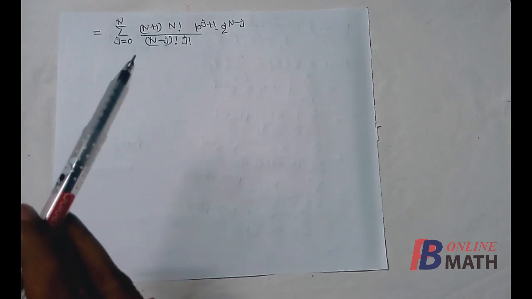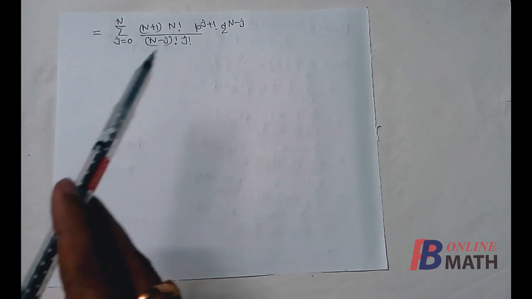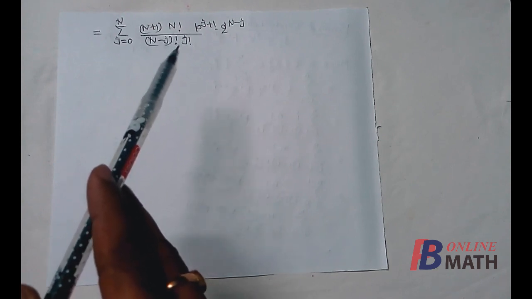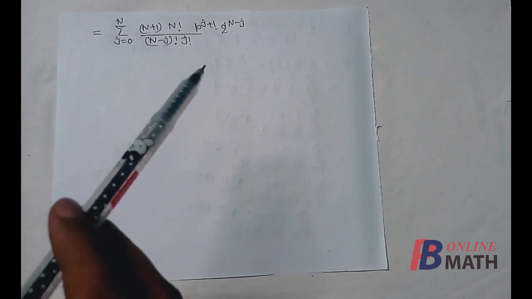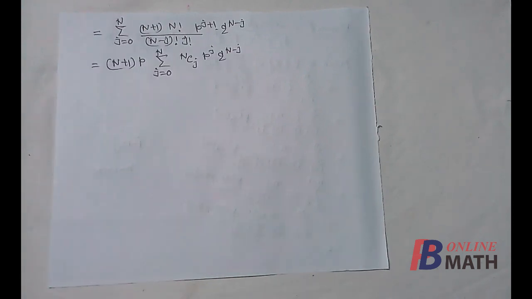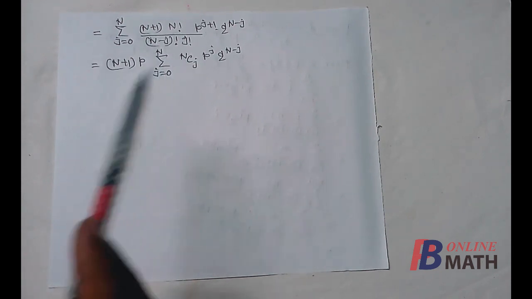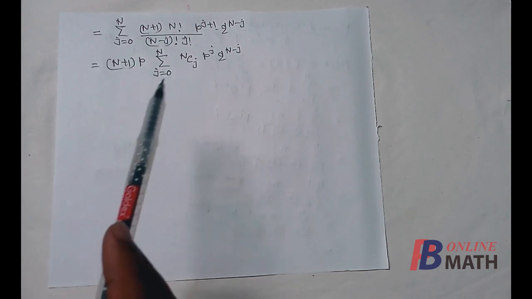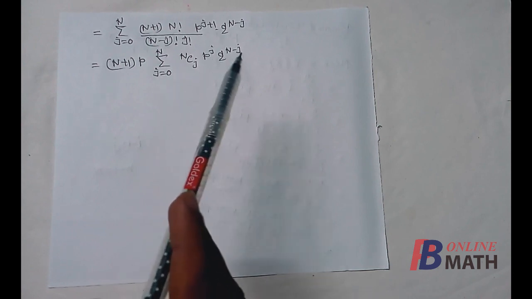So here I have written capital N plus 1 factorial equal to n plus 1 multiplied by n factorial. Now these three terms, n factorial divided by capital N minus j factorial and j factorial, this is equal to capital NCJ. Also we take 1p outside the summation. So if we take capital N plus 1 and 1p outside the summation, then this becomes n plus 1 into p, and summation is over j from 0 to capital N. This is capital NCJ, p to the power j, q to the power n minus j.